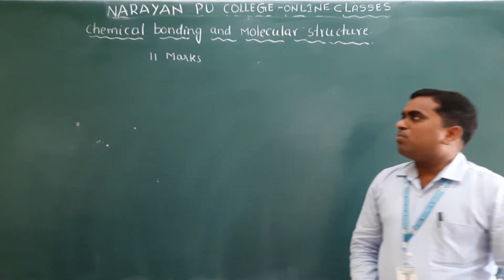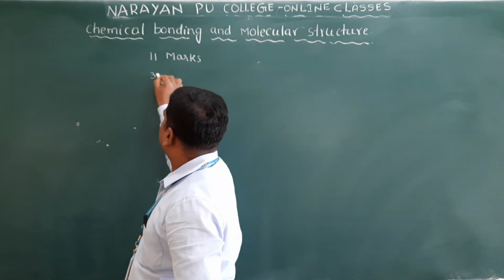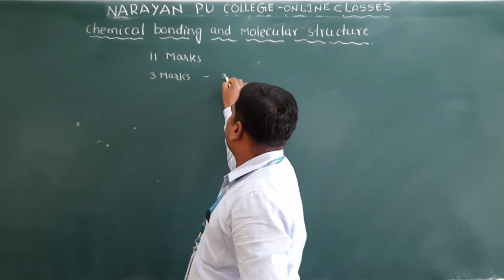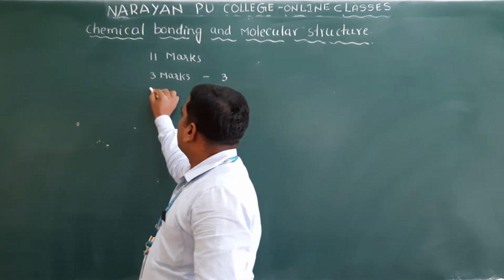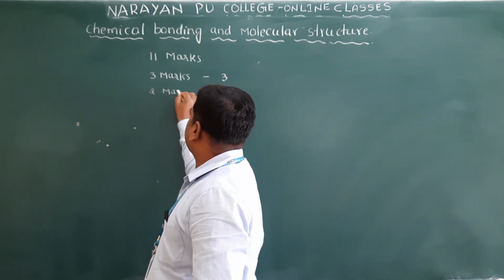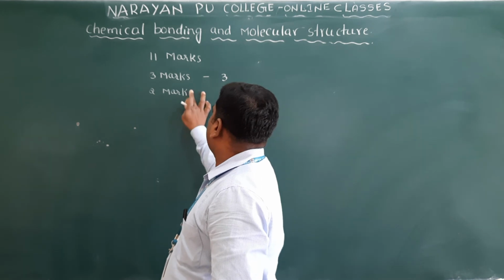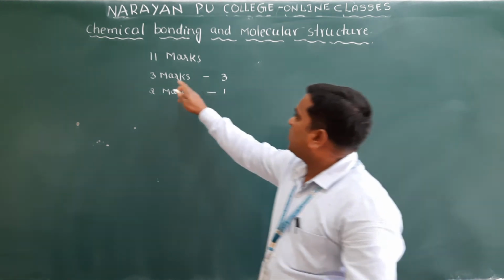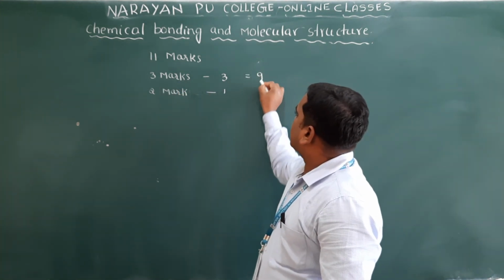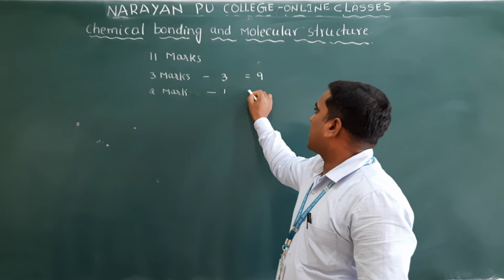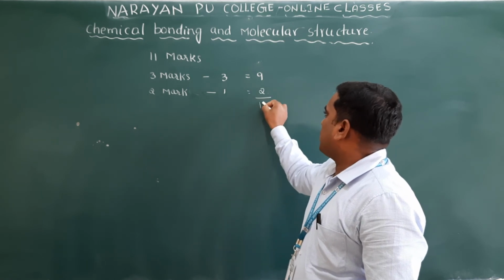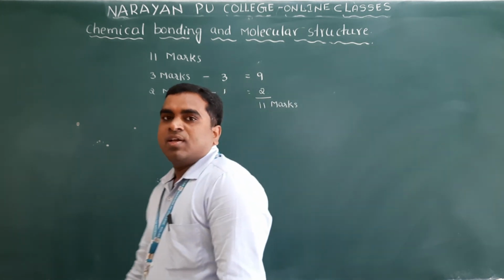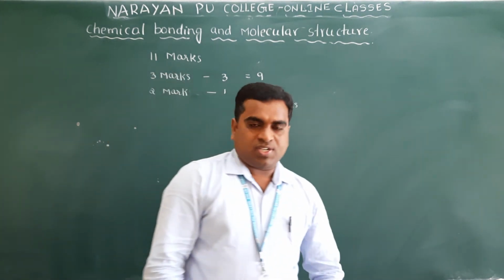Okay. So you will get 3 marks questions, 3 of them, and 2 marks question 1. Clear? So 3 marks question 3 means total how many marks here? 9 marks, and 2 marks question 1, and here 2, and totally how many marks you will get? 11 marks for the PU board examination.